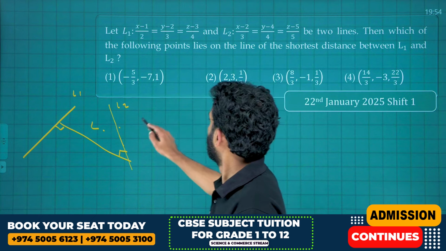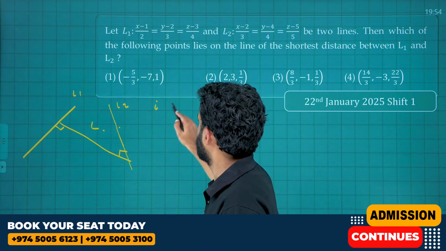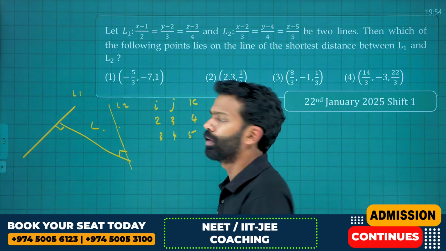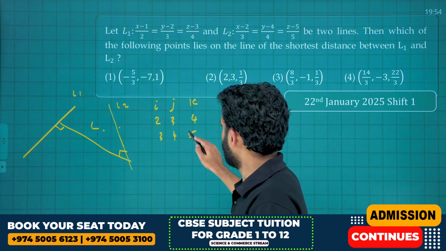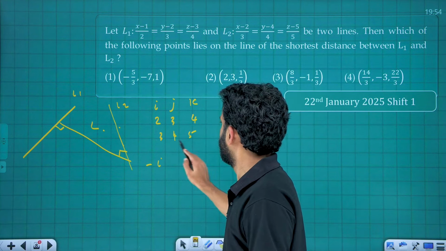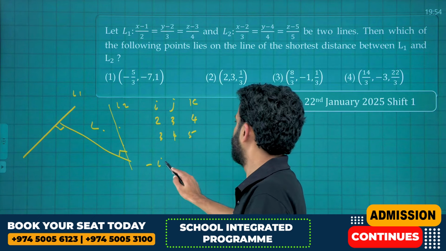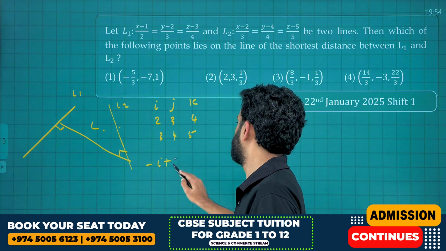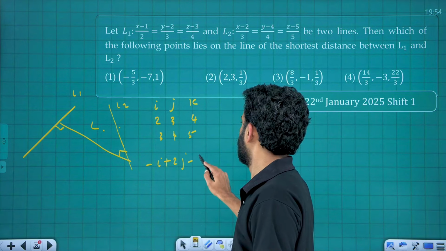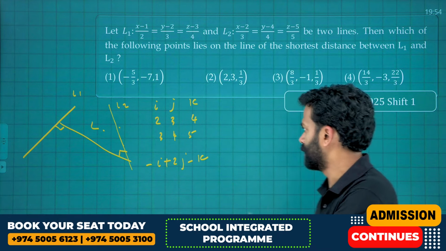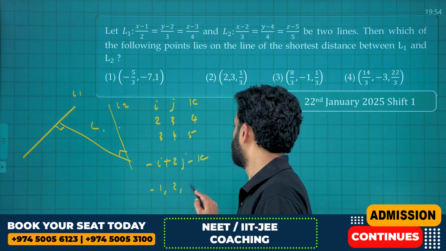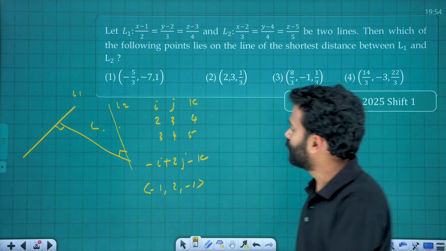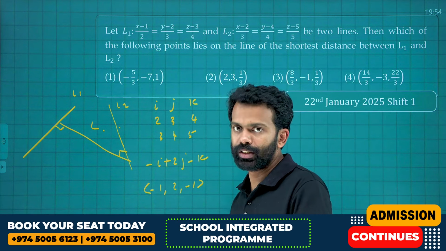Let's take the direction ratios of L like this: i, j, k; 2, 3, 4; and 3, 4, 5. That is 15 minus 16, that is minus i; 10 minus 12, that is minus 2, so plus 2j; and 8 minus 9, that is minus k. That is minus i plus 2j minus k, so minus 1, 2, minus 1 are the direction ratios of this line. Then we need to proceed to the next step, finding a point on this line.